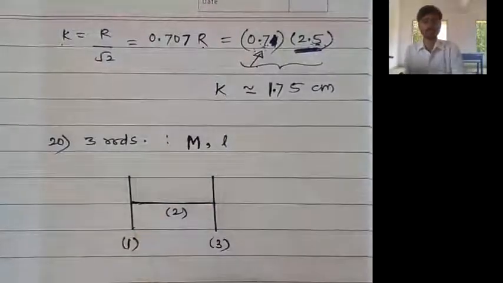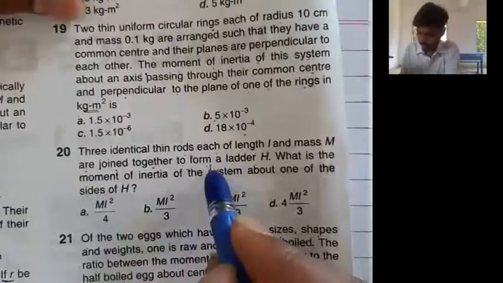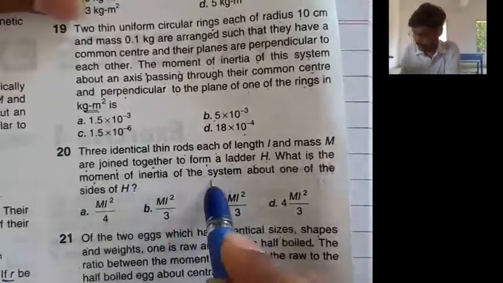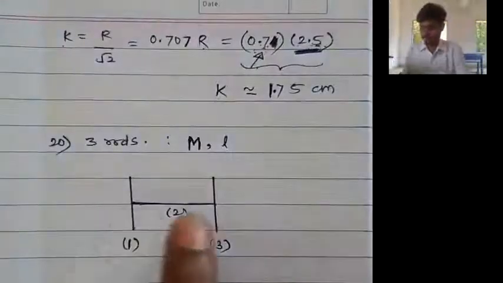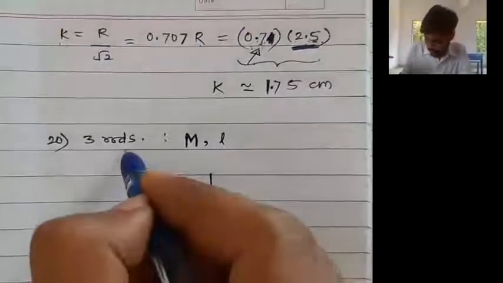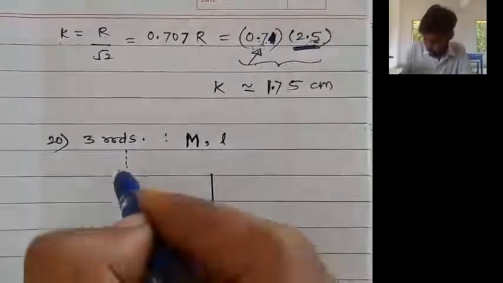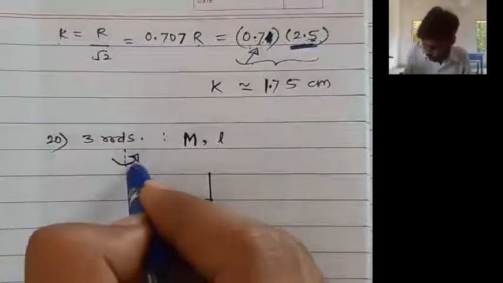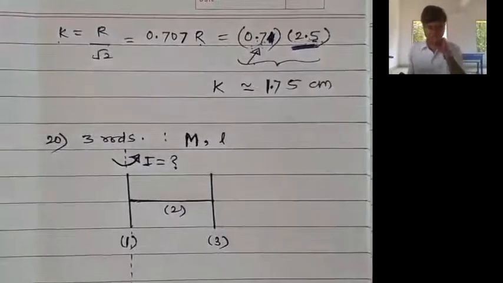Okay, thin rods we are given. Okay, we are not given cylinders, we are given thin rods. Fine, sir. Join together to form a ladder H. What is the moment of inertia of the system about one of the sides of H? What is the moment of inertia of the system about one of the sides of H? So about this axis, what is the moment of inertia of the system that we are asked?